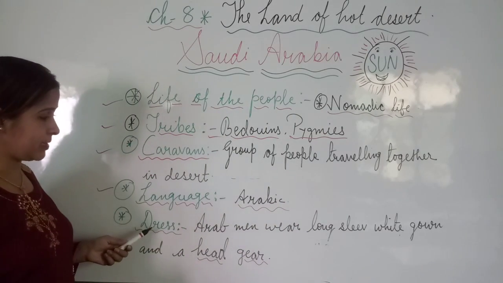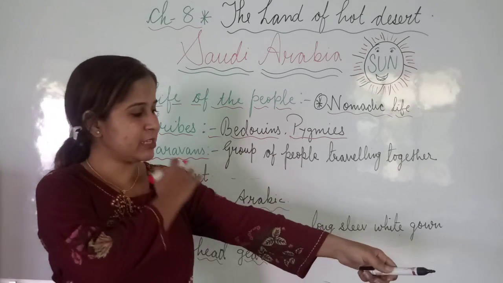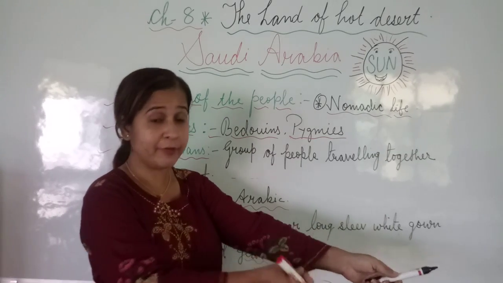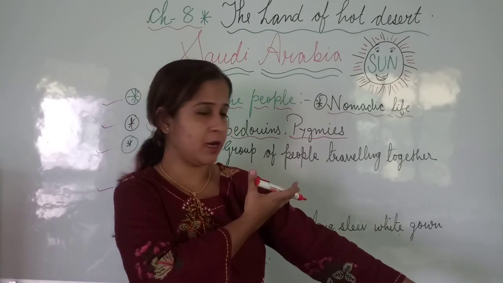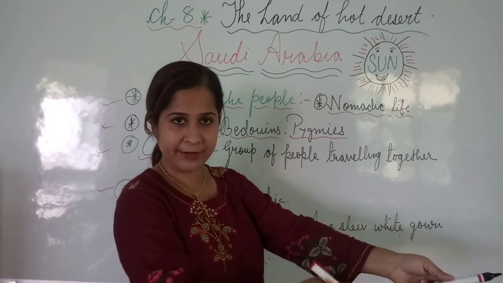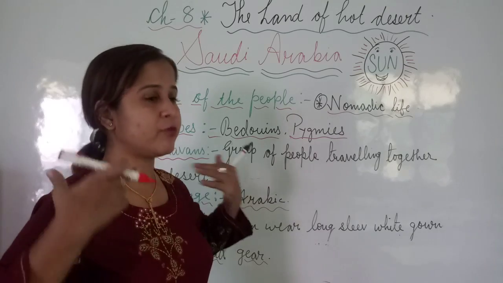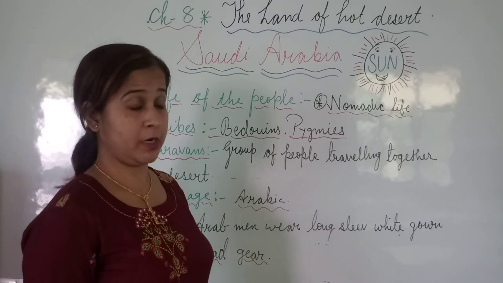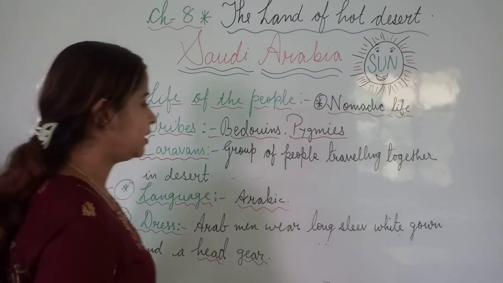That is dress like, Arab men wear long sleeves. Long sleeve means you can see, this is the long sleeve. I am wearing a long sleeve dress. So this is the long sleeve, and half sleeve means sleeves are there only up to here. And there is no sleeve at all. So this is the long sleeve dress. They are wearing a coat, gown type. Gown means from neck up to toes. This has the long sleeve in the gown.